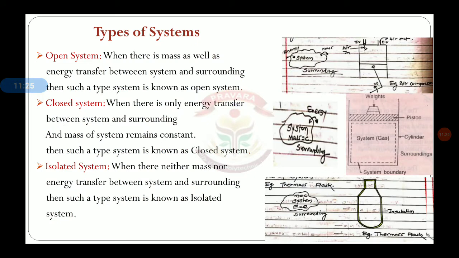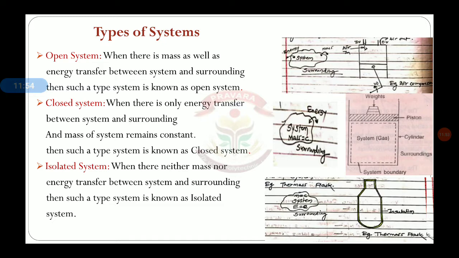Then the very important point from the examination point of view, that is types of systems. As we have already seen the definition of system, it is a finite quantity of matter or region in space where the transfer of energy as well as mass is possible. Now the system has three types: open system, closed system, isolated system.